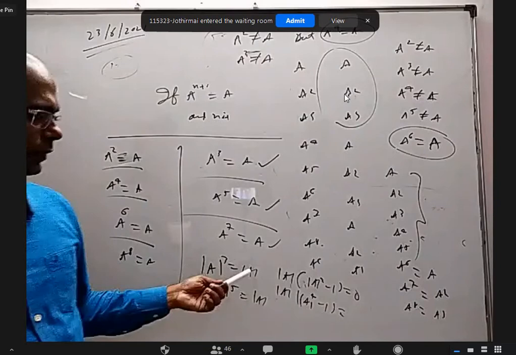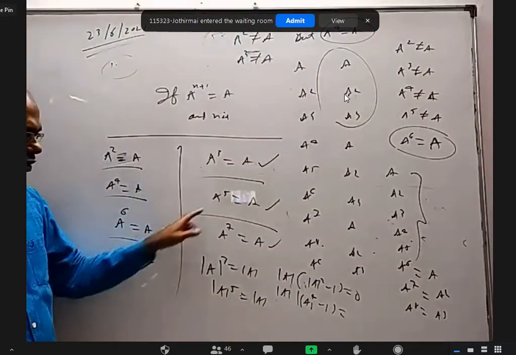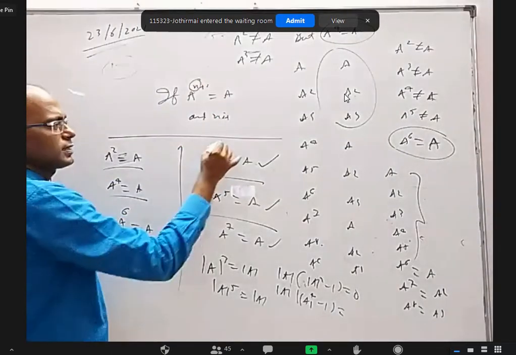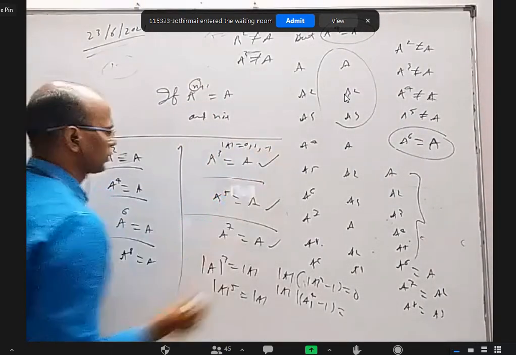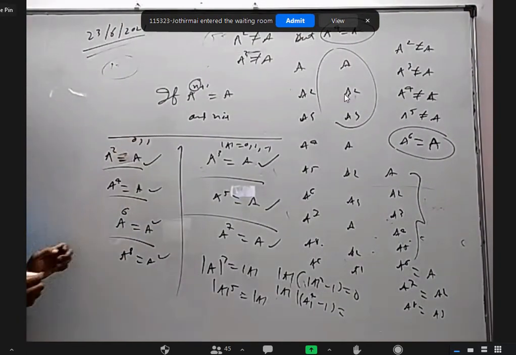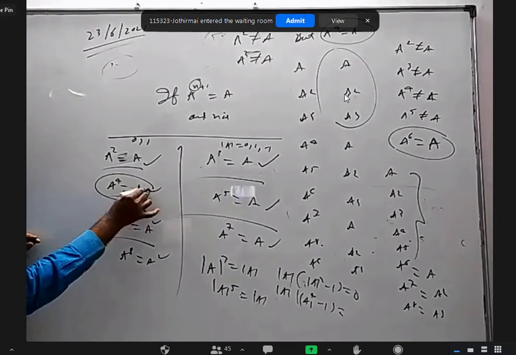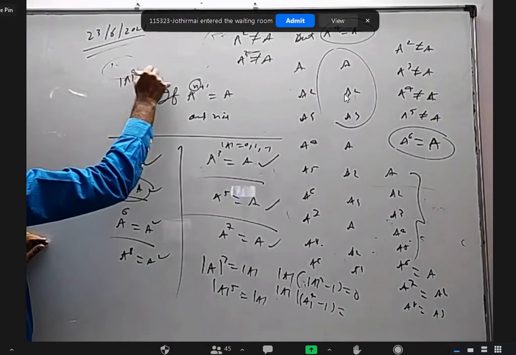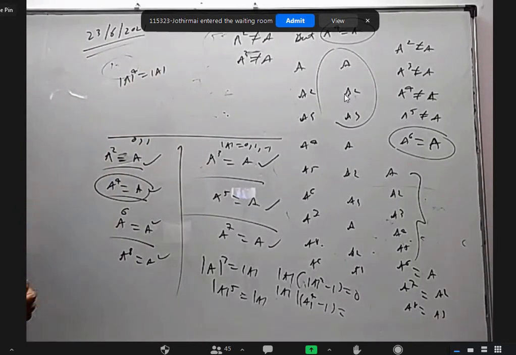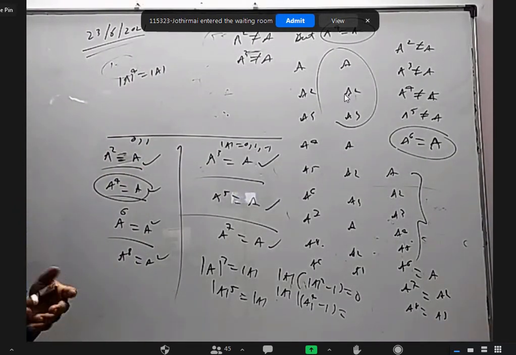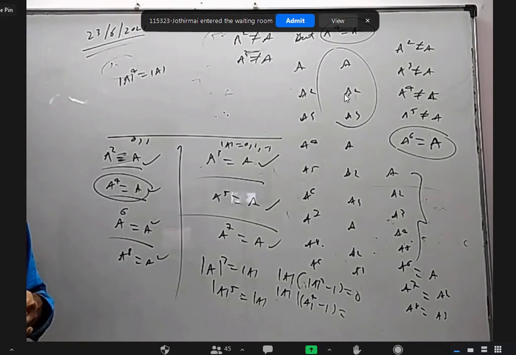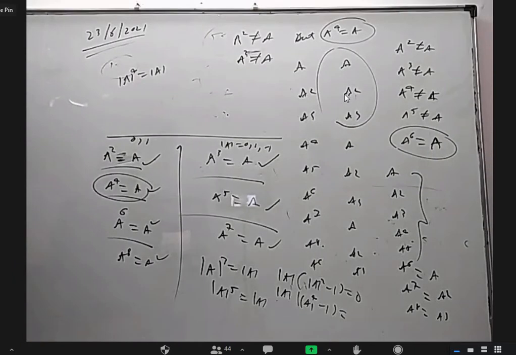So minus 1, 0, 1. Yes, if it is of any one of these, that means the order n is an even number, then det A can be 0, 1, minus 1. But if you take any one of the others, it can be only 0 or 1. It cannot be minus 1 because, for example, if you apply det A whole power 4 equal to det A, minus 1 is not okay.